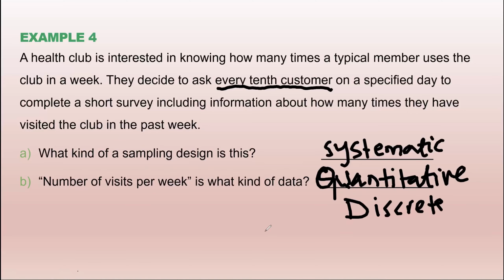Yes, I have a question about number B. If you find this kind of question, do you have to answer quantitative, discrete, or just quantitative? Either way it works. If you just say discrete, that's fine. If you just say quantitative, that's fine. But I'm giving you the whole perspective of this. Number of visits is quantitative, and you know that quantitative data can be further classified into discrete and continuous. I just want to make everything clear to you. But if you just write discrete or just write quantitative, I'm okay with that in the exam. Thank you for asking that.